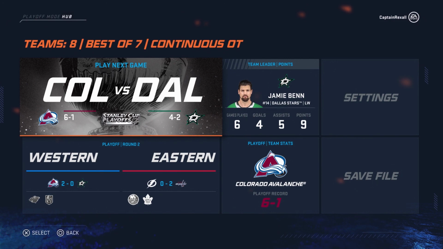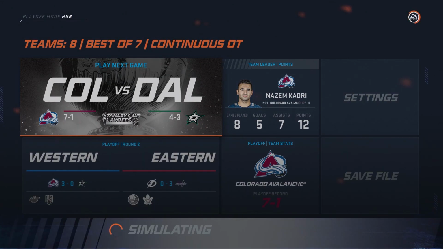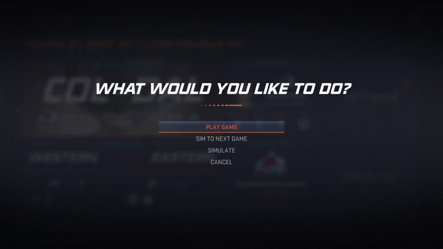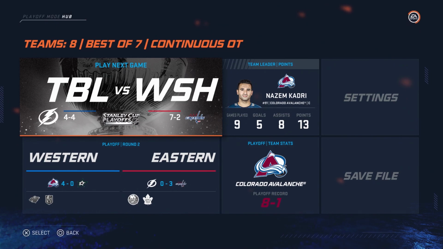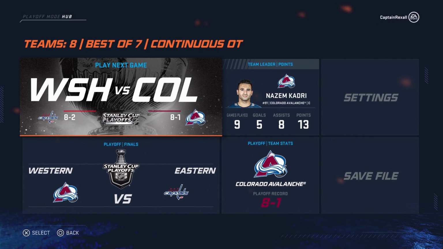As Colorado and Washington both have their teams up by 2, Colorado now has them up by 3, Washington as well. It might be full sweeps for both teams. Colorado sweeping the Dallas Stars, and the Washington Capitals have swept the Tampa Bay Lightning.